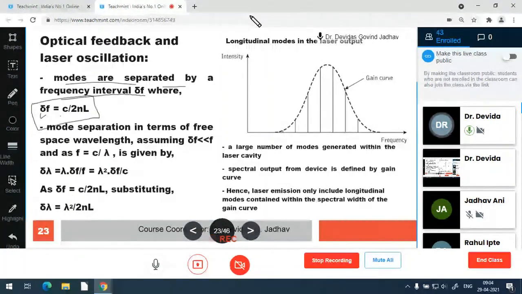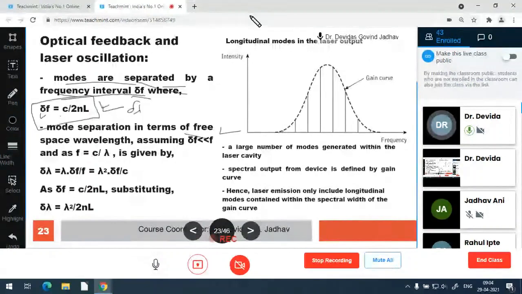So mode separation can also be written in terms of free space wavelength, lambda being the free space wavelength. In terms of frequency, mode separation is given as delta f equal to c upon 2nl. Similarly, separation by wavelength interval delta lambda can be written.